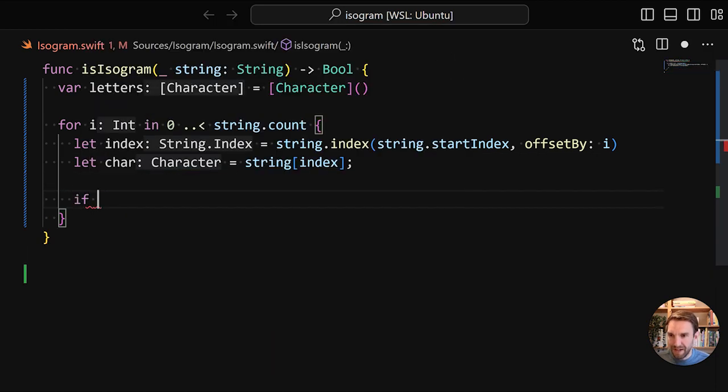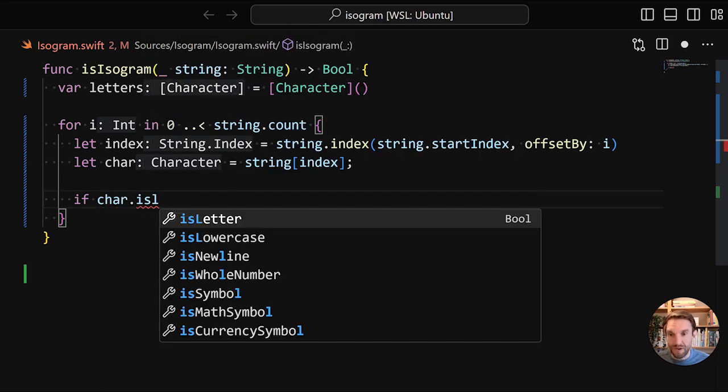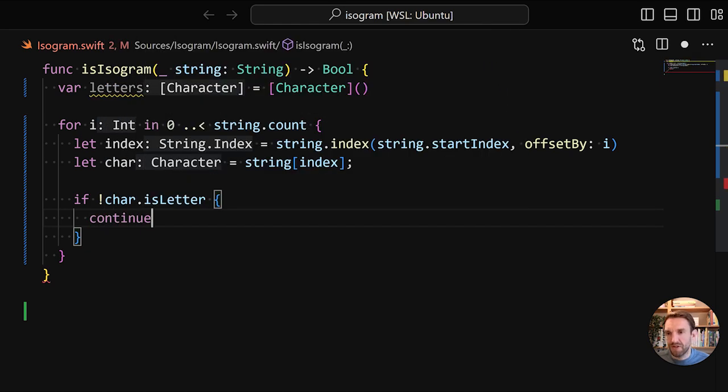Now we're going to check if the character is a letter. If we do dot, we get code completion, which is very helpful. So there is an isLetter. We're going to reverse it. If it's not a letter, we're going to skip processing. We're only interested in letters, so we can just skip it.